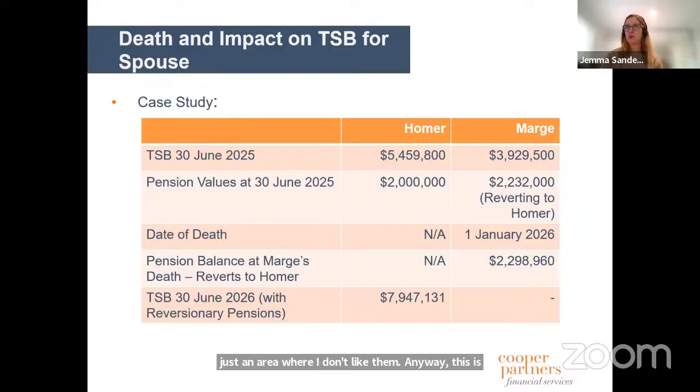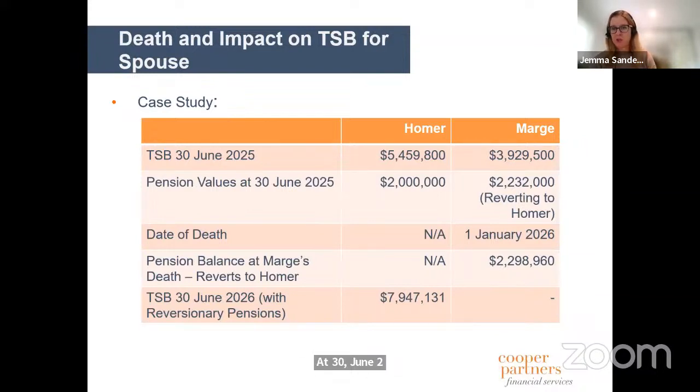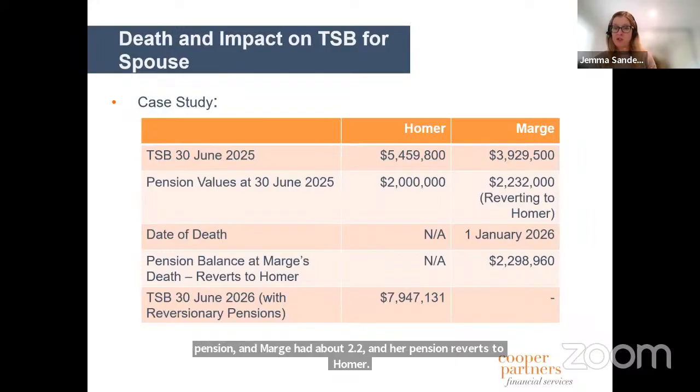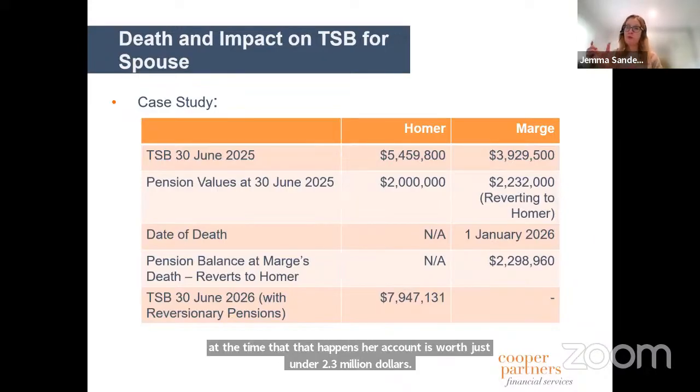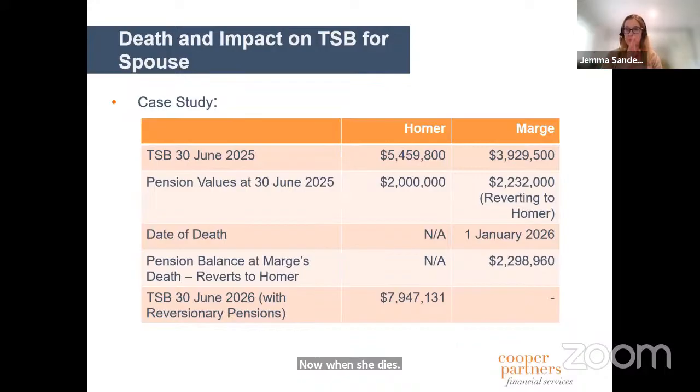So we've got Homer and Marge. Homer's got 5.5 million sitting in his super. Marge has got just under 4. At 30 June 2025, Homer had $2 million in his pension and Marge had about 2.2. And her pension reverts to Homer. Now, she dies on the 1st of January 2026. And at the time that happens, her account is worth just under $2.3 million. Now, when she dies, that reversionary pension automatically becomes Homer's account. So it might not pop up in his transfer balance cap for 12 months from the date of death, but that's a transfer balance cap consideration.